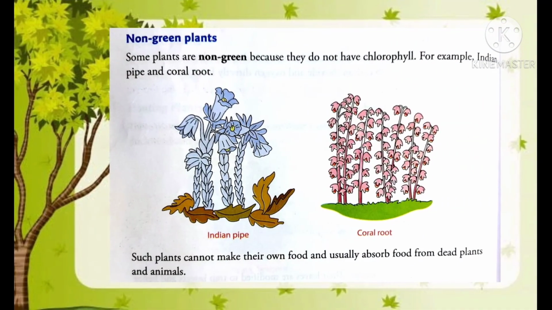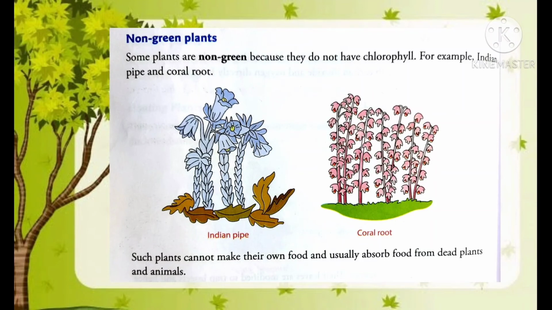Next comes another category of plants which are non-green plants. As you all know, students, most of the plants which exist on planet Earth are green in color due to the presence of a substance called chlorophyll in leaves, which makes the plants look green. And there are some plants also which are not green in color.